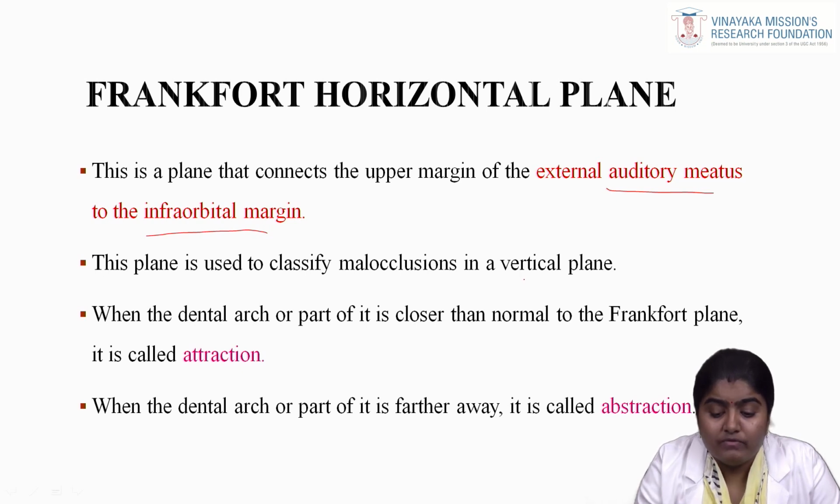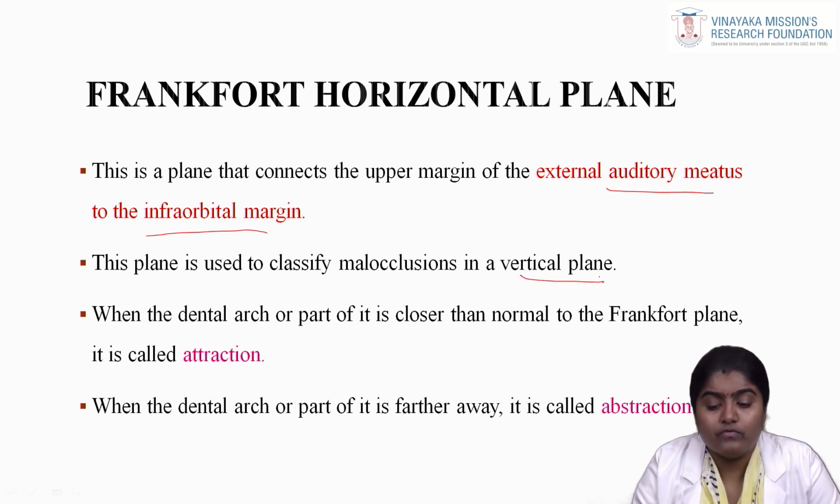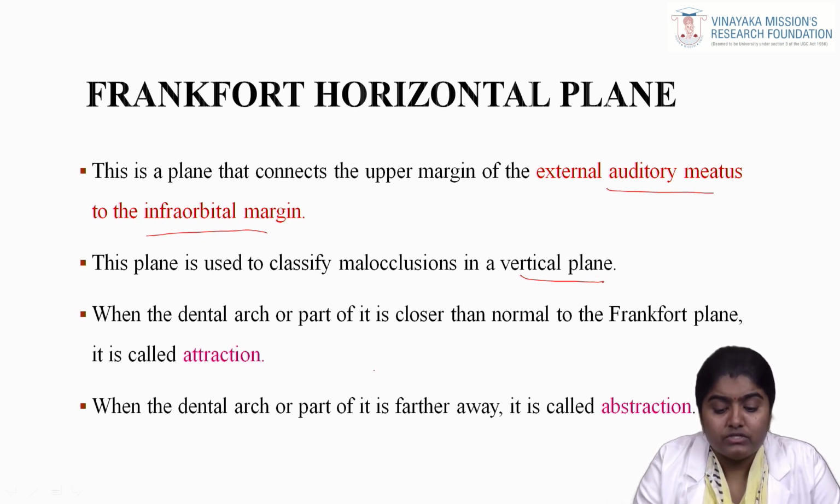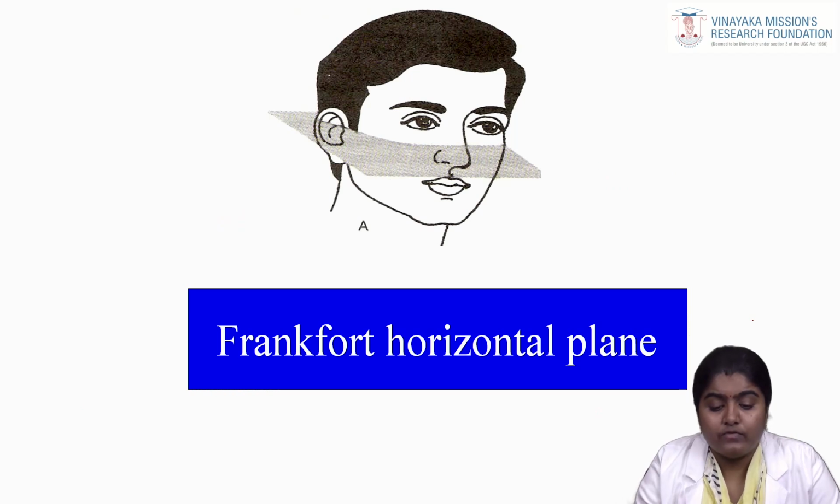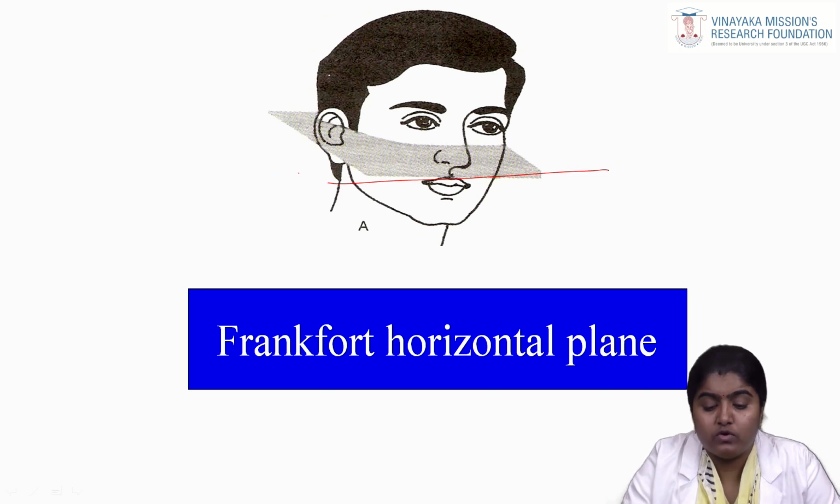It is based on the vertical plane. Kindly note the Frankfurt horizontal plane is based on the vertical plane, where the dental arch is closer than the normal to the Frankfurt plane. It is called as attraction. Where it is farther away, it is called as abstraction. Okay, this is the Frankfurt horizontal plane. It is seen in the vertical plane, that is Frankfurt horizontal plane.